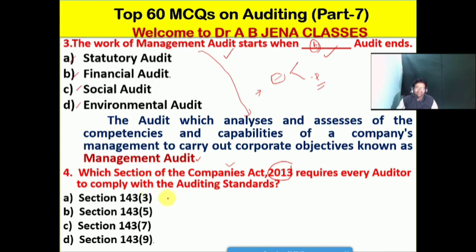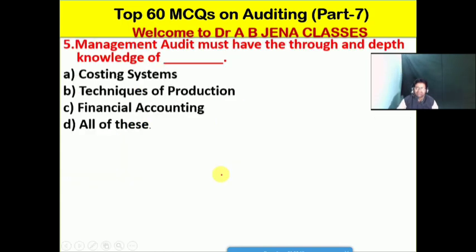The options are: section 143 subsection 3, section 143 subsection 5, section 143 subsection 7, and section 143 subsection 9. So friends, D is the right option for this MCQ. Section 143 subsection 9 of the Indian Companies Act 2013 requires every auditor to comply with the standards. So D is the right option for this MCQ.